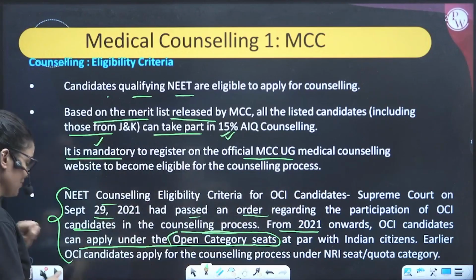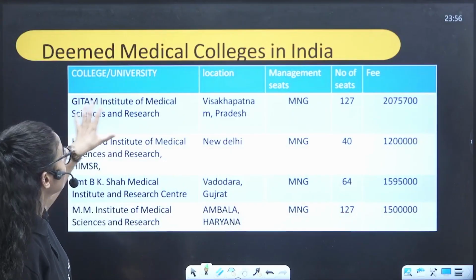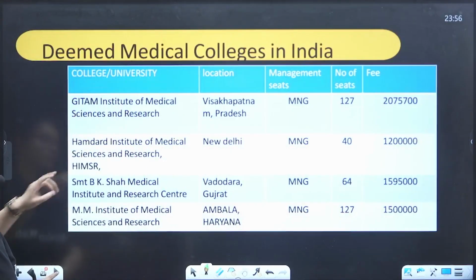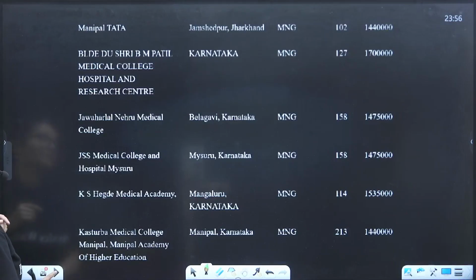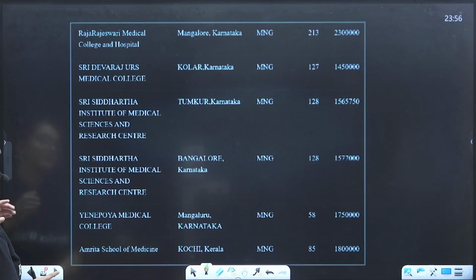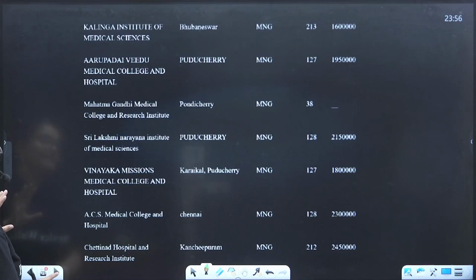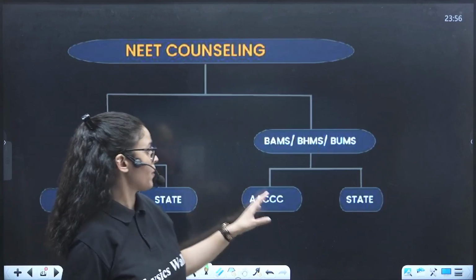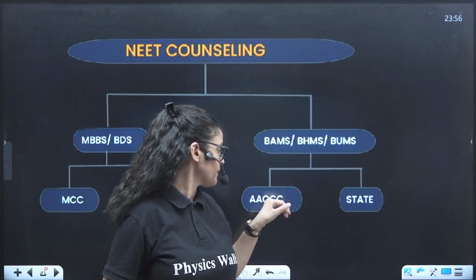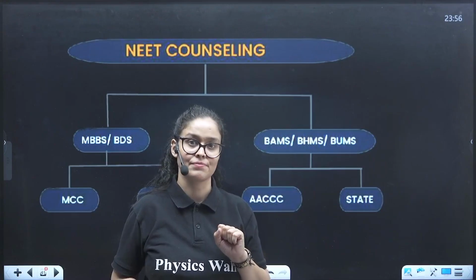Very important for you. Next, these are the deemed colleges, with the number of seats and the fee. You can see deemed colleges, number of seats with the fee. All these colleges, you can take the screenshot. And in the next part, we are doing the counseling for BAMS, BHMS and BUMS under the aacc.nic.in website.